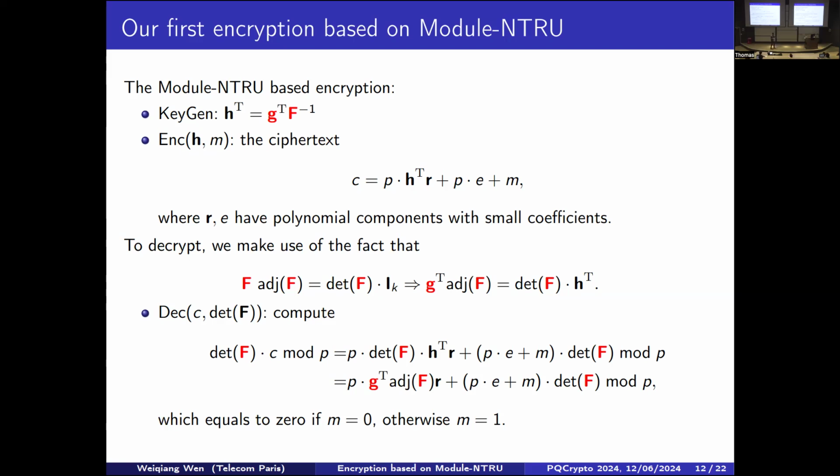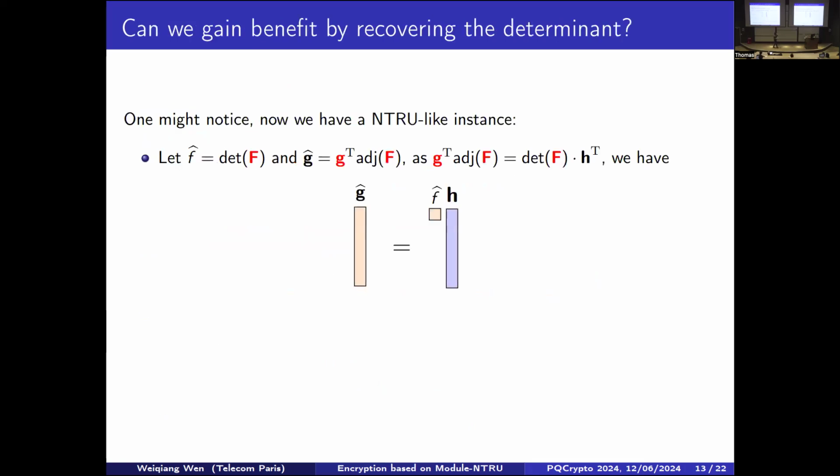And we would like to thank the reviewer for pointing out that, as we only need the determinant of F to decrypt, recovering the determinant of F might be easier than recovering the entire F. So this seems to be a real issue. In order to tackle this, we need to look closer into the relation that we have in hand. For simplicity, I use F hat to denote the determinant of F and G hat to denote G transpose times the adjugate matrix of F.